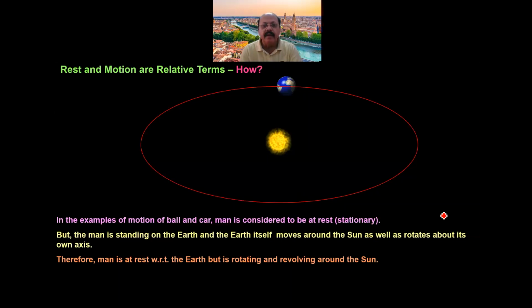Therefore, a man is at rest with respect to the earth, but is rotating and revolving around the sun. So this is another example for rest and motion are relative terms.